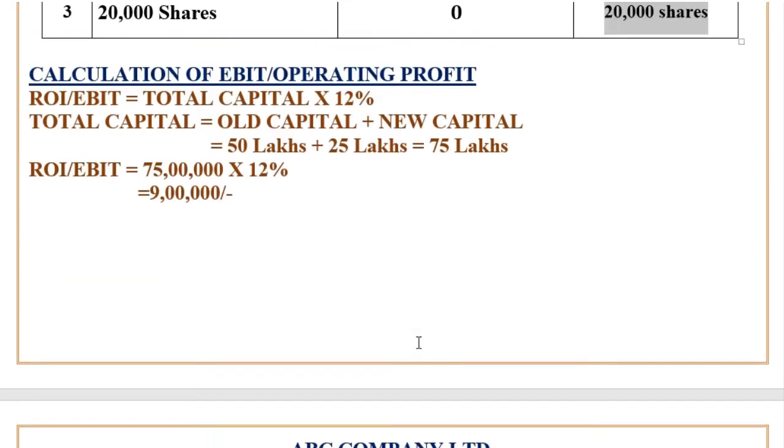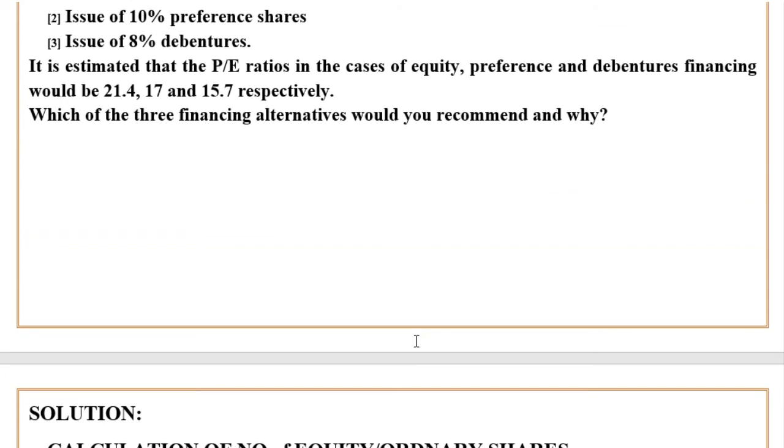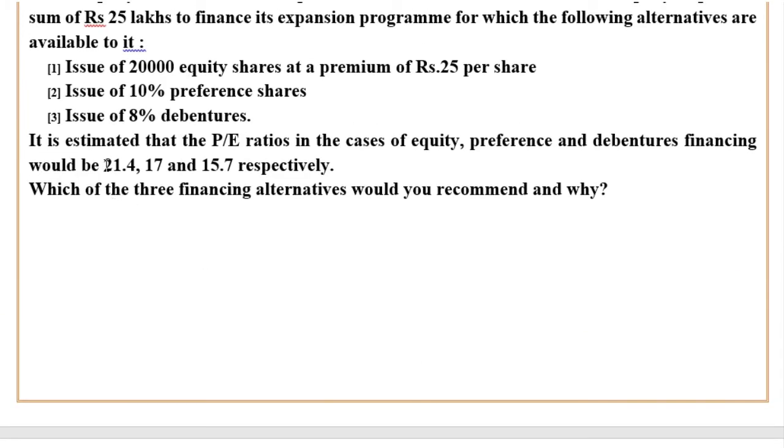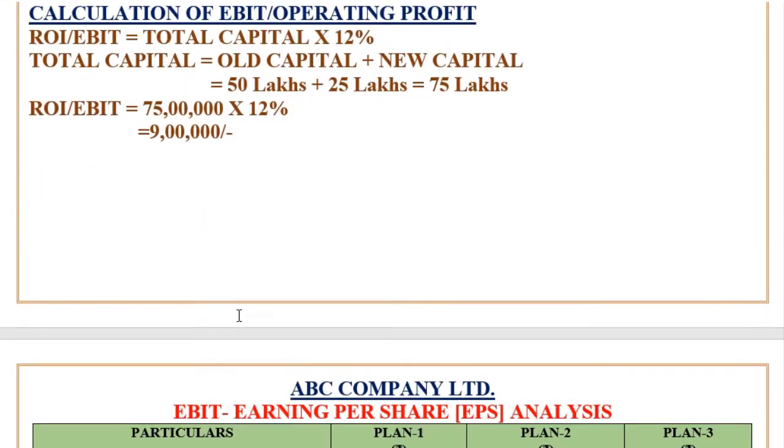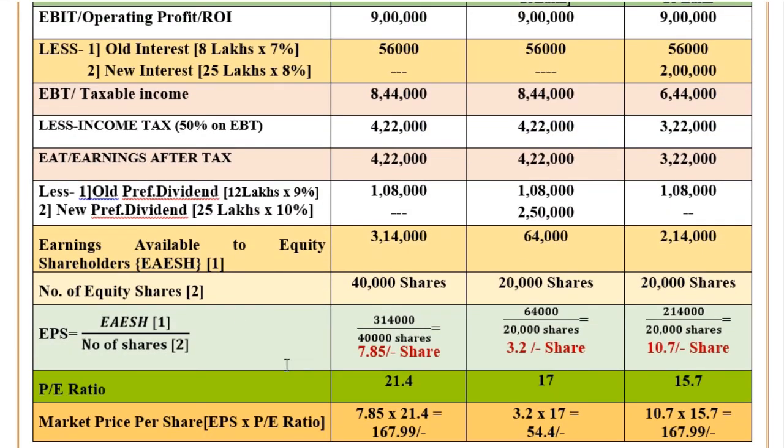Now in this question, they have given the price earning ratio also. Just enter this 21.4 in plan 1, that is issue of equity. 17, that is the second plan, and 15.7, that is the third plan. So I have taken 21.4, 17 and 15.7. Next, you calculate market price per share, that is earning per share into price earning ratio.